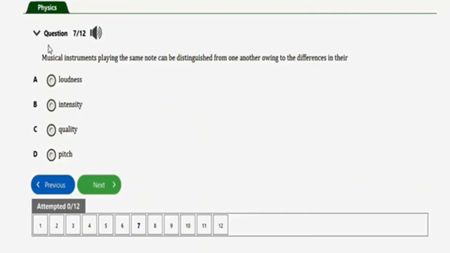The question says musical instruments playing the same note can be distinguished from one another owing to the difference in their: we have loudness, intensity, quality, pitch. So the correct option in this question is option C, which is quality.